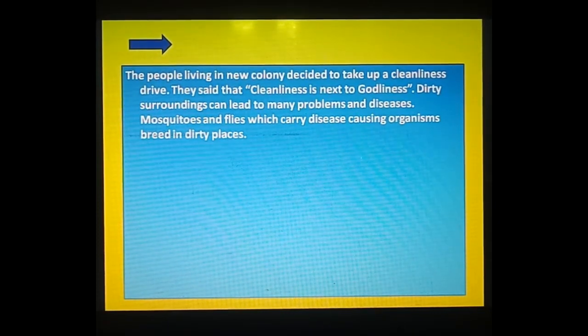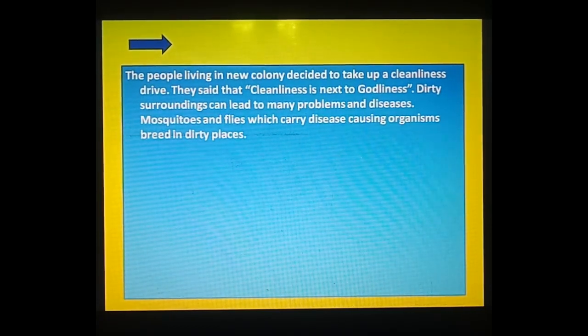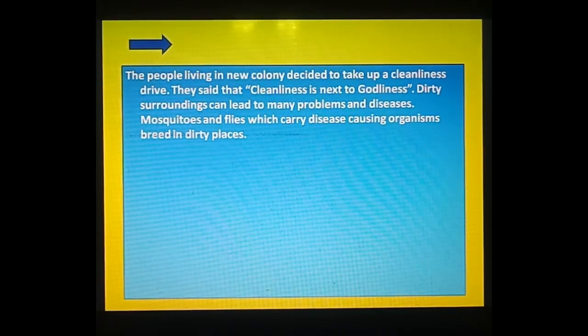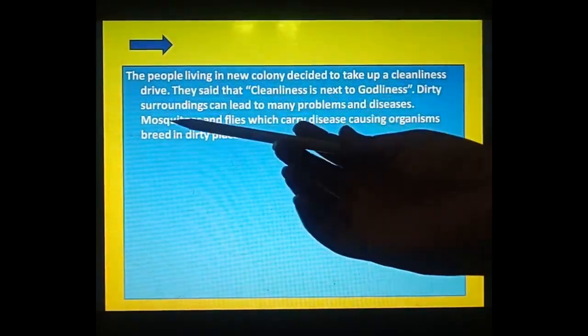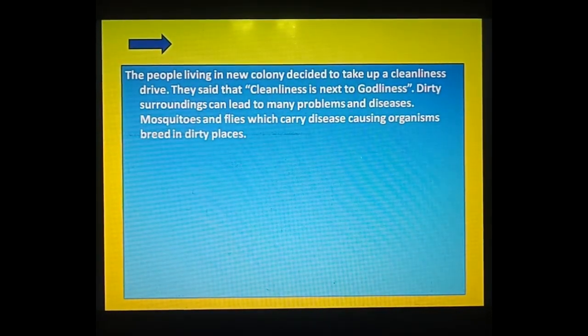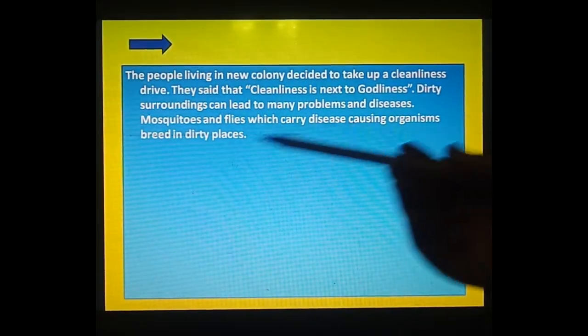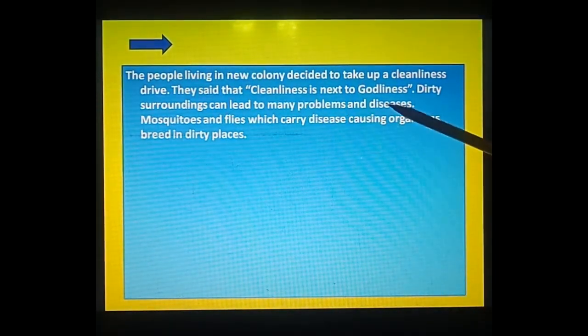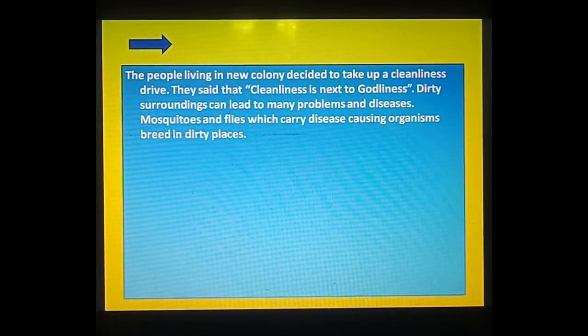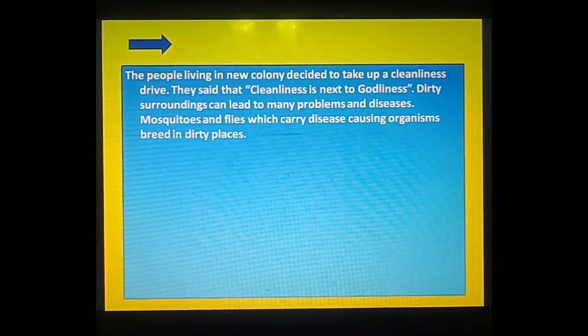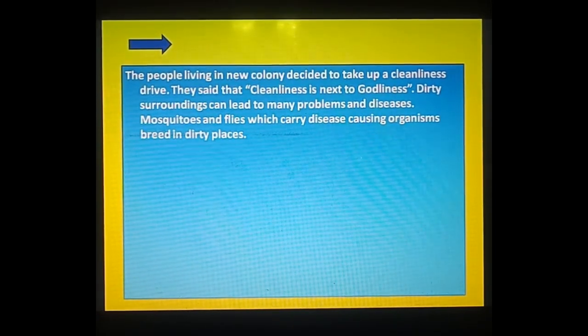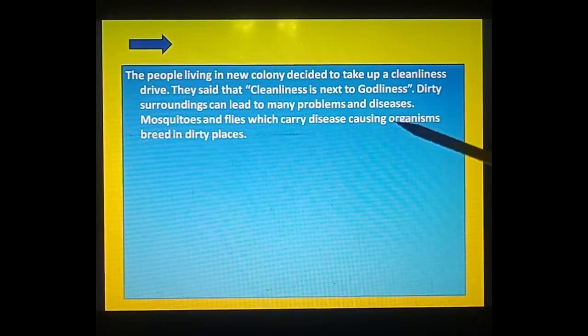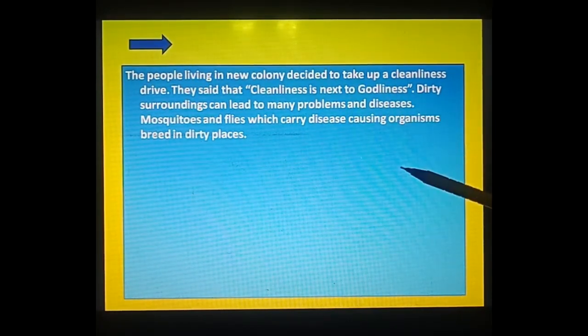See, the first one has to be very attractive. People should know about your remaining paragraphs, about your further article. So: the people living in New Colony decided to take up a cleanliness drive. Cleanliness drive means they have decided that they will clean up their society, their locality. They said that cleanliness is next to godliness. They said that if you clean your environment, it means you are giving your service to God. It is equal to giving our service to God. So they have given a very beautiful, catchy line over here.